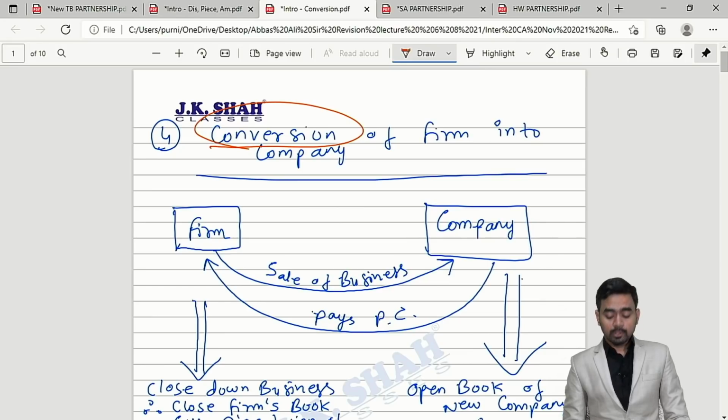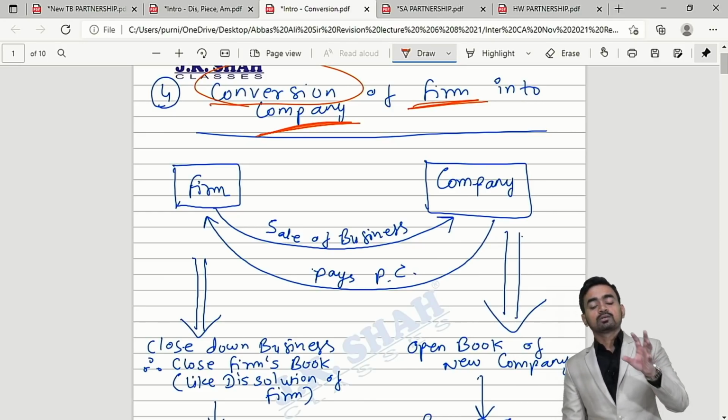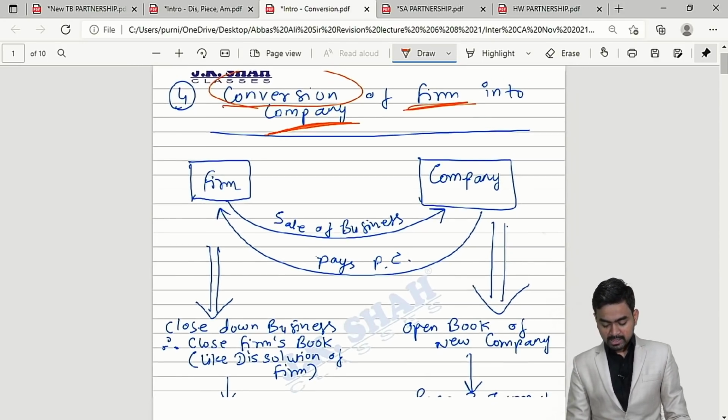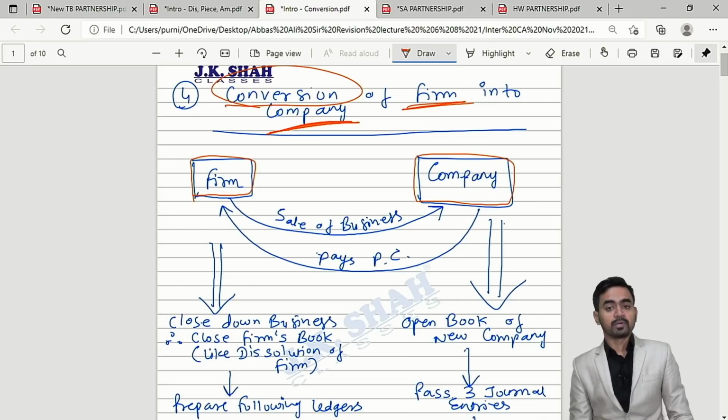Now what will you convert over here? A partnership firm will be converted into a company. Sir, what is the concept over here? Please check on the screen. What will happen? The firm will be converted into a company.